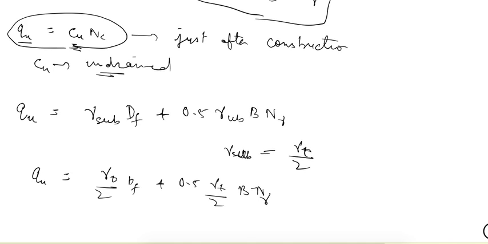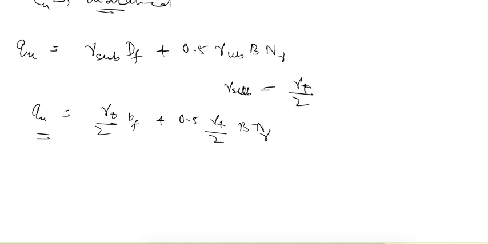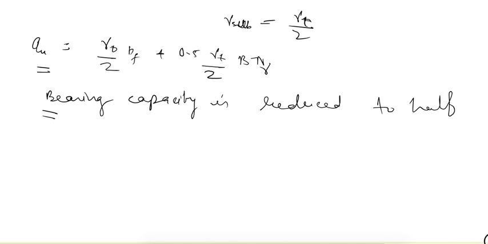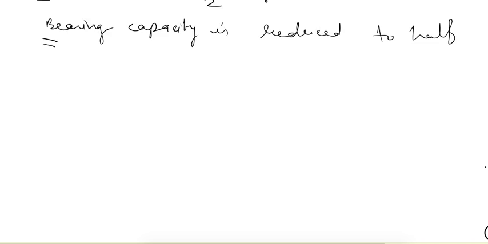So here we can see that the bearing capacity is reduced to half. If there is no water table, what will be the bearing capacity? This divide by 2 will not be there. So this is the bearing capacity when water is not influencing. And if water is coming up to the top, then both the terms are divided by 2. So the bearing capacity is reduced to half. That is the effect of water table.